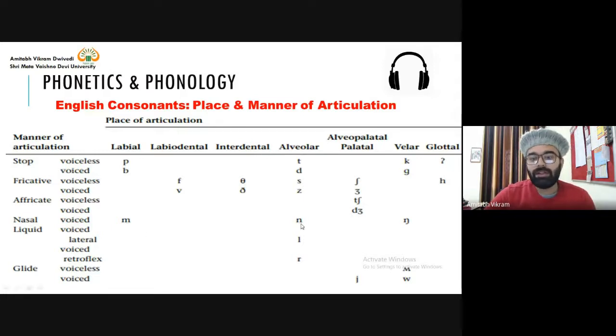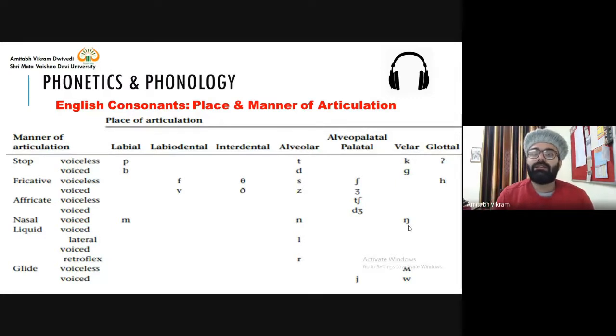Na is alveolar because the tip of the tongue touches the alveolar ridge. And anga, anga is velar. Velar, you know, that is your soft palate. So the back of the tongue touches the soft palate. That is a velar sound. So where can we have a velar sound?